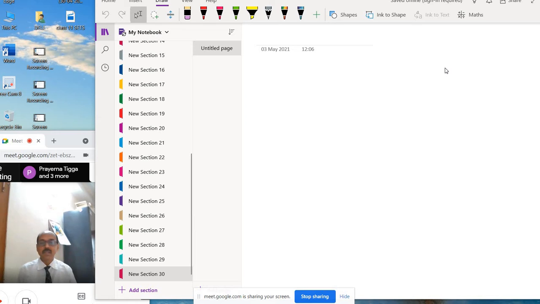Next is the universal relation. A relation R in a set A is said to be a universal relation if each element of A is related to every element of A. That is a universal relation.